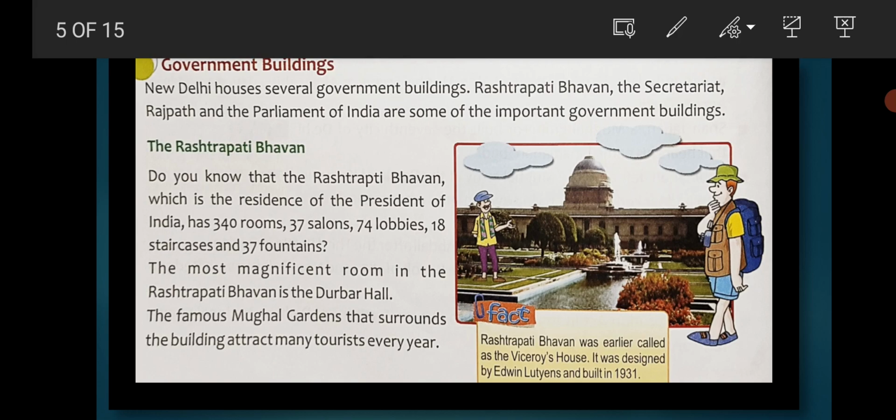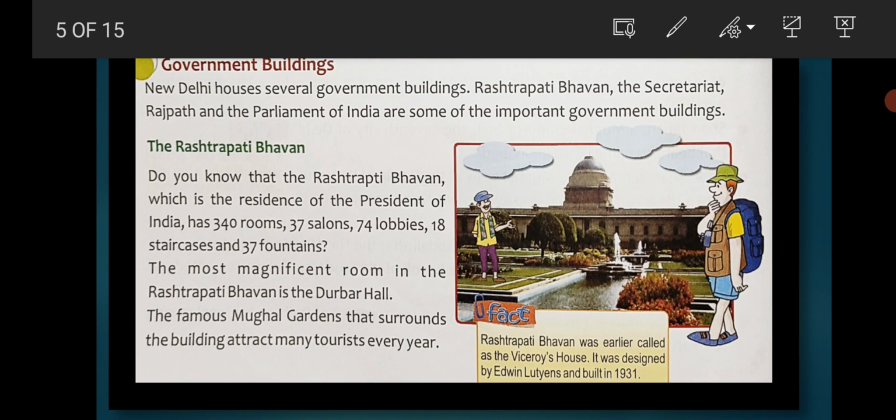India Gate stands at the end of Rajpath, and it is a popular picnic site also. Yes, students, this is India Gate. It was built in the memory of the soldiers, and the eternal flame of Amar Jawan Jyoti has been lit since the Indo-Pak War, the India-Pakistan War, in 1971.